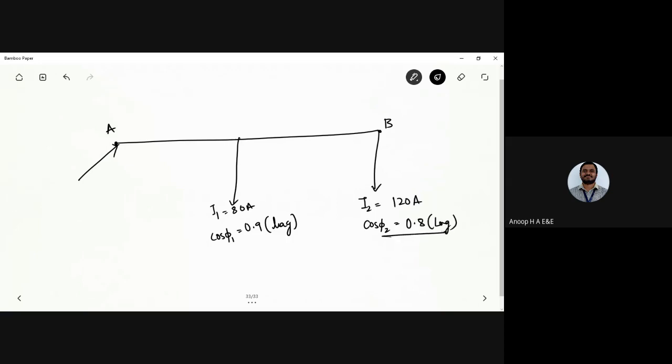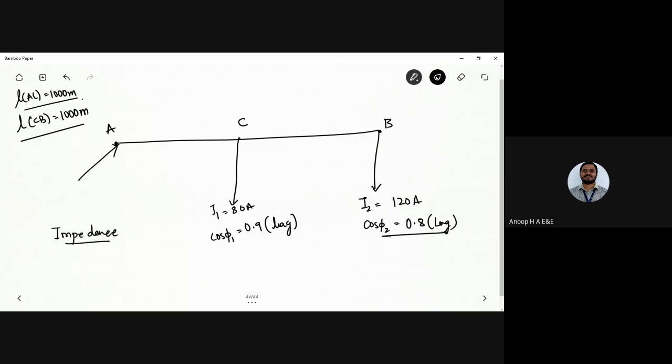Let me take the midpoint as point C. So length of AC is 1000 meter, and length of CB is also 1000 meter.